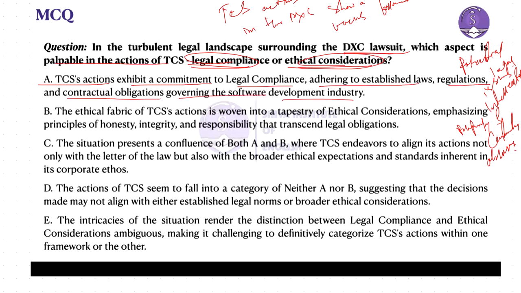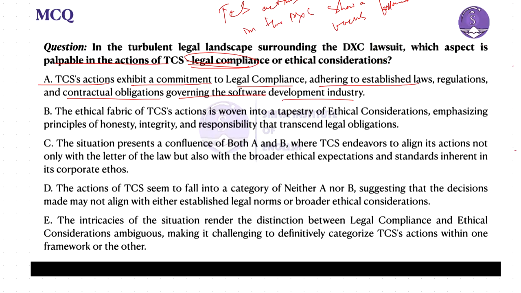Can it fit the idea pointed out in the question that has been asked here? The option says the actions exhibit a commitment to legal compliance, adhering to established law, regulation, and contractual obligations governing the software development industry.